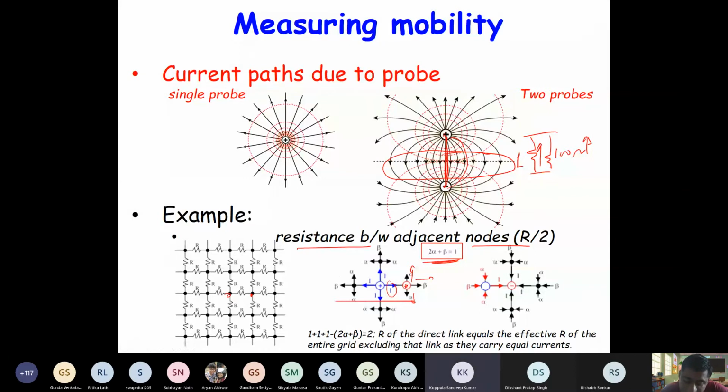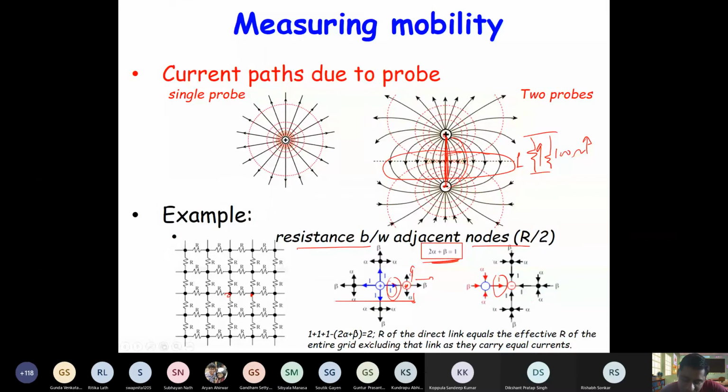And if you have another contact here, then current will be taken out from here. So basically you can superimpose them. This is the current injecting point, the blue point, and red is the current outgoing point. When you combine these two, what will you get? One is coming here, one is going here, so both add up to 2. And then this is 1 minus alpha, this is 1 minus beta, this is 1 minus alpha. So this basically is 3 minus 2 alpha minus beta equal to 2.